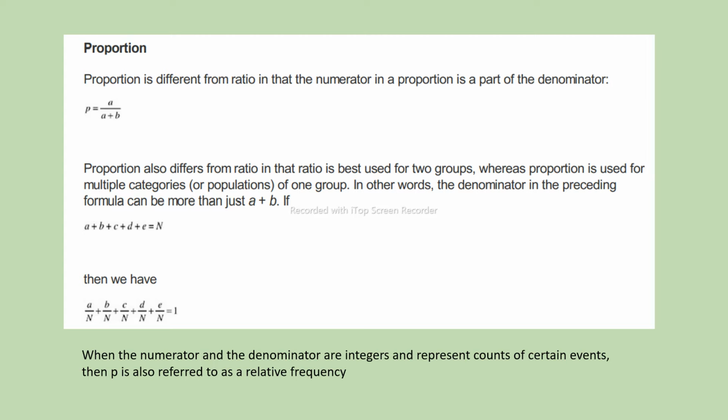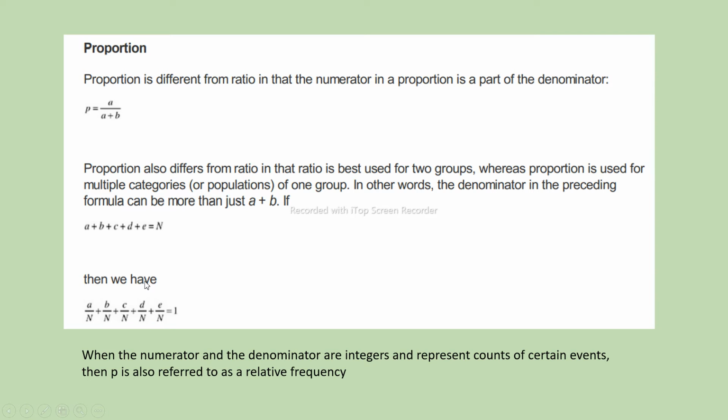Proportion also differs from ratio in that a ratio is best used for two groups, whereas proportion is used for multiple categories or populations of one group. In other words, the denominator can be more than just A plus B; A plus B plus C plus D plus E is equal to N. In simple terms, ratio takes two things into account, whereas when we have multiple categories, we go for proportion.